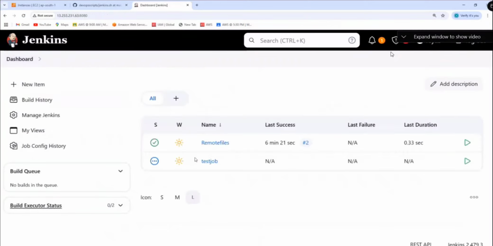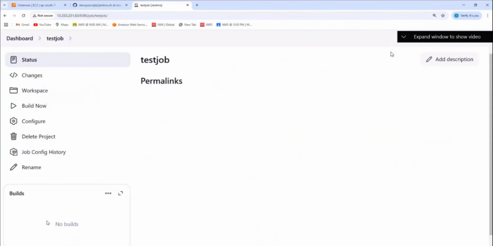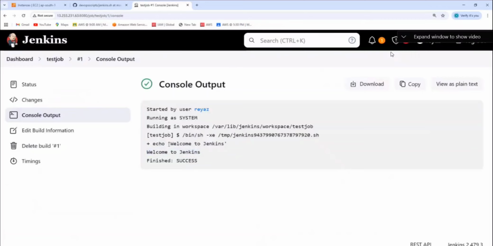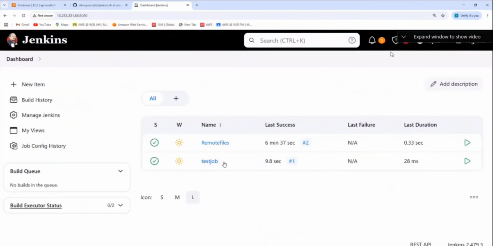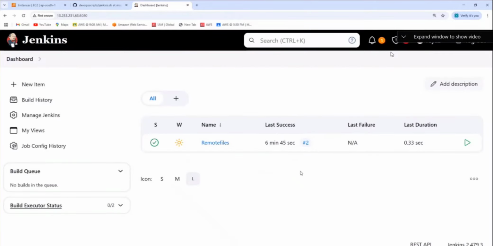Okay, so go to dashboard. Did we build this? No. So if you want to build, what do you do here? Build now. So we'll execute it. Welcome to Jenkins. And some nasty guy, what did he do? Delete it. So indirectly you are telling me I'm a nasty guy because I'm deleting this. Okay, no problem. So click on delete.